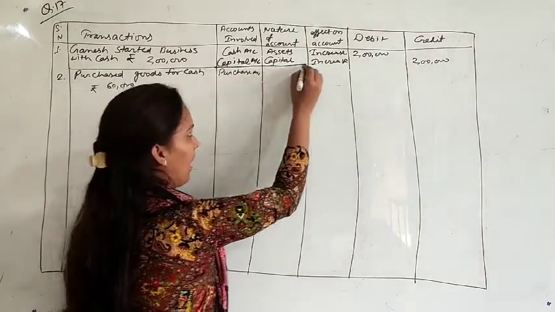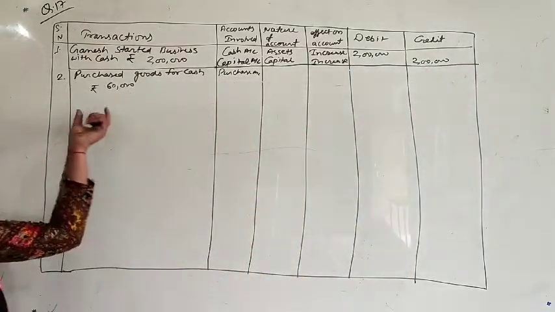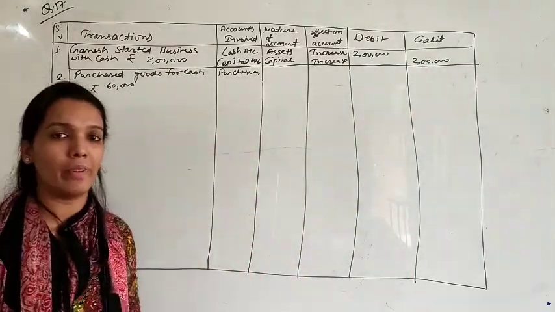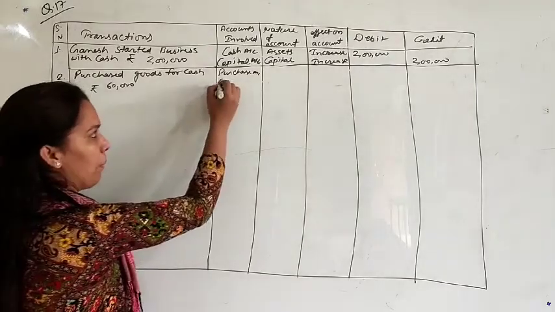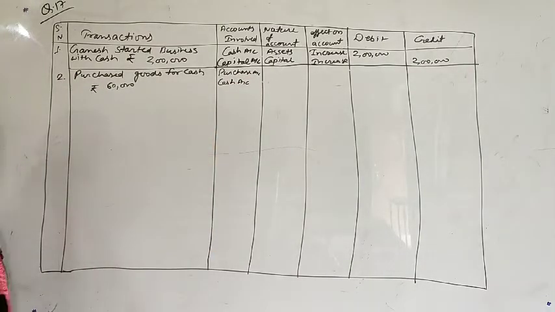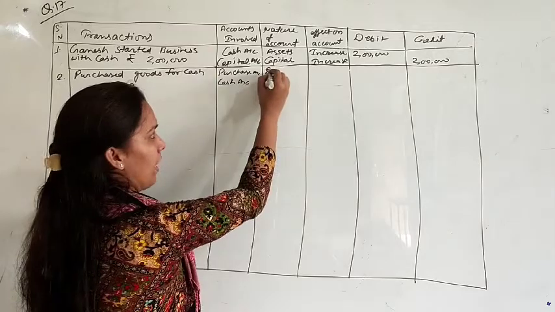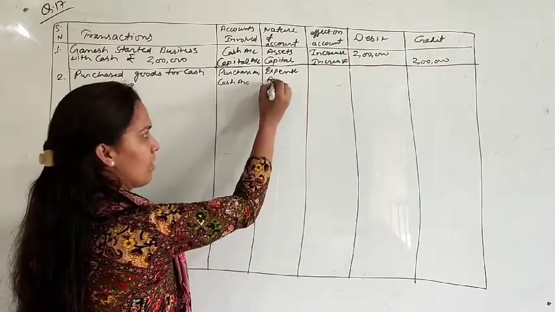I am drawing a line so you will not get confused. And the second is the cash account, because you are paying cash. Purchase is your expense and cash is your asset.